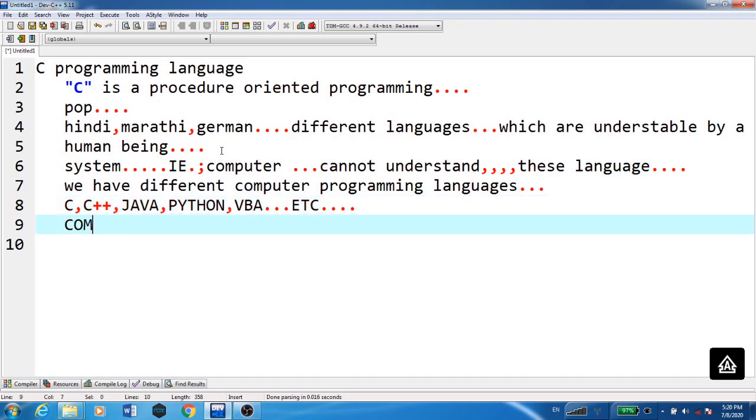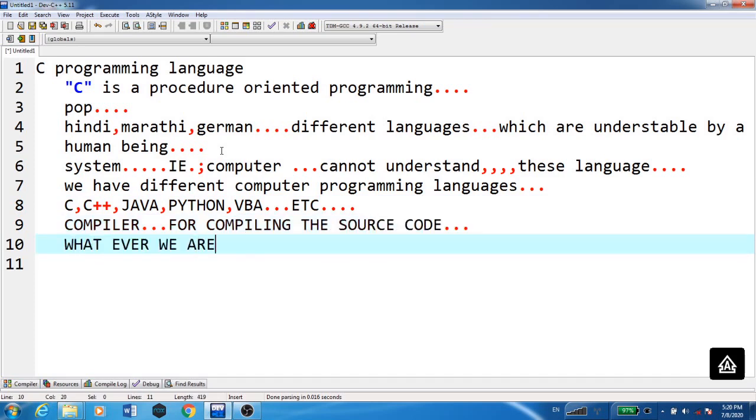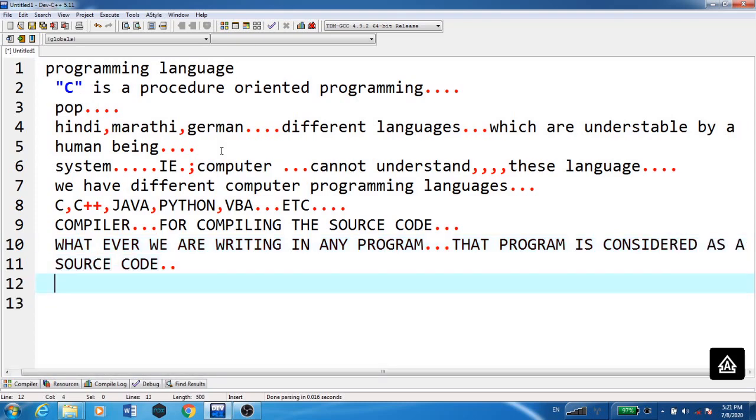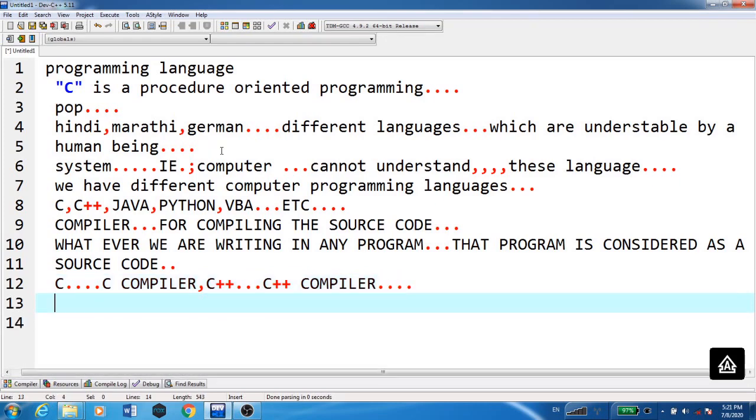What happens here? Here we have a compiler for compiling the source code. Whatever we are writing in any program is considered as the source. So what does the compiler do here? We have different compilers for different programming languages. For C we have a C compiler, for C++ we have a C++ compiler, and so on. Depending on the language we have different compilers.